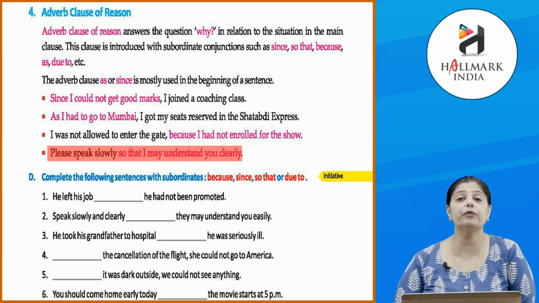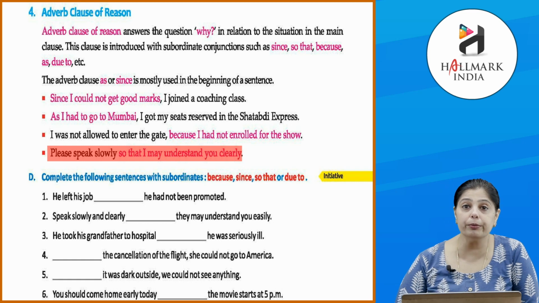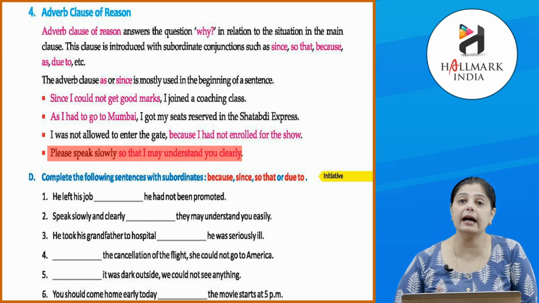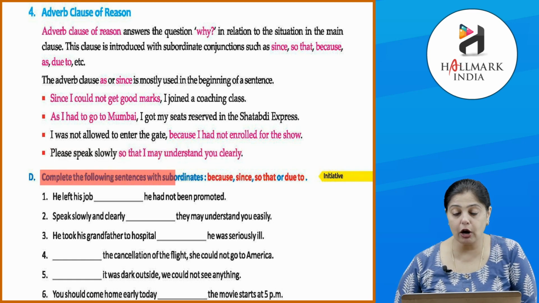So, we are giving a reason when we are talking about something. Like पहले हम लोग बता रहे कि मैंने coaching class क्यों join किया. So, we are giving a reason saying that since I did not get good marks. Okay. Now, complete the following sentences with subordinates because, since, so that or due to.